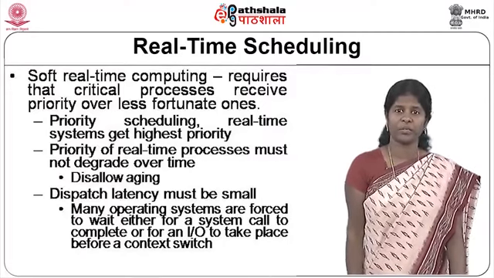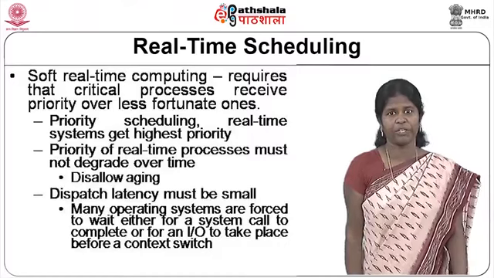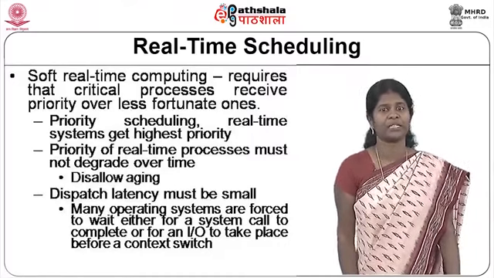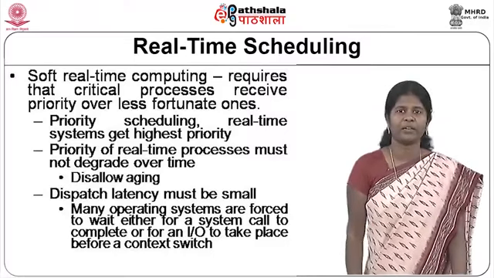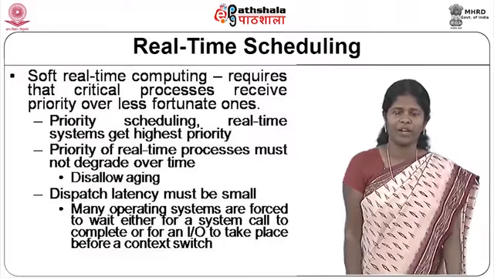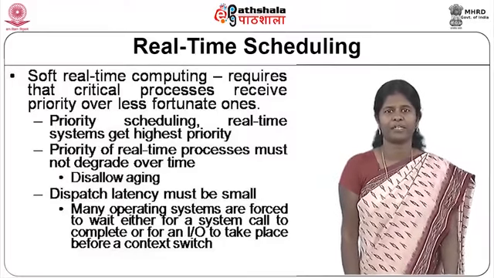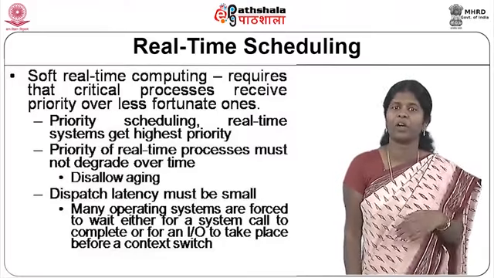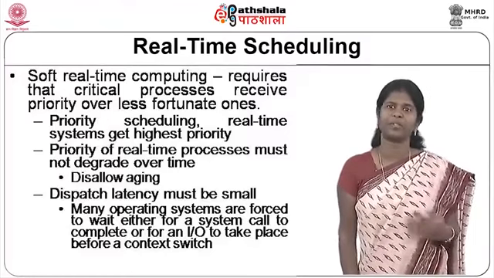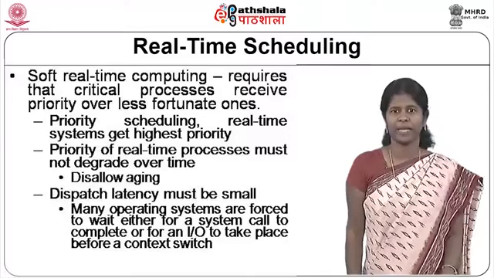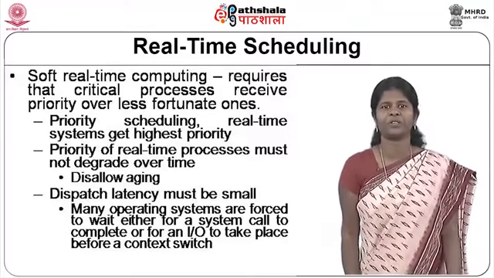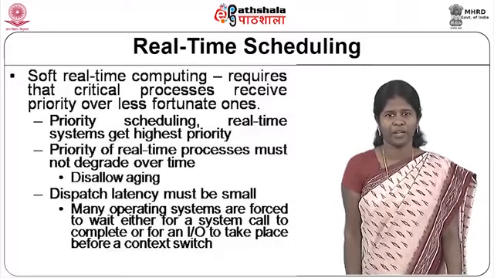And the issue here is that the priority of the real-time processes should not degrade over time. That is, you should not allow aging. If you allow aging, then the other processes which are not real-time processes can get the CPU because their priority will increase in due course of time, and they may compete with real-time processes, but that should not be allowed. So, the priority of real-time processes should not degrade over time.